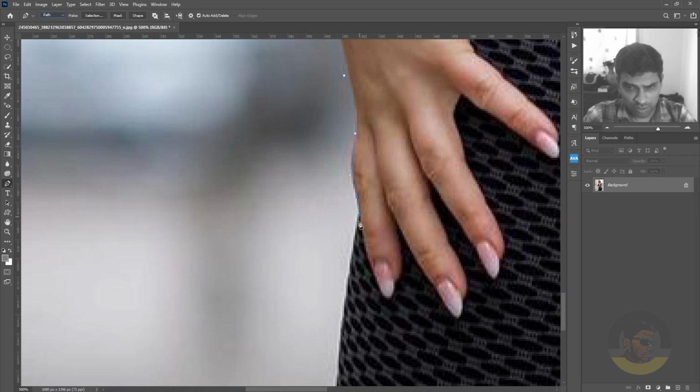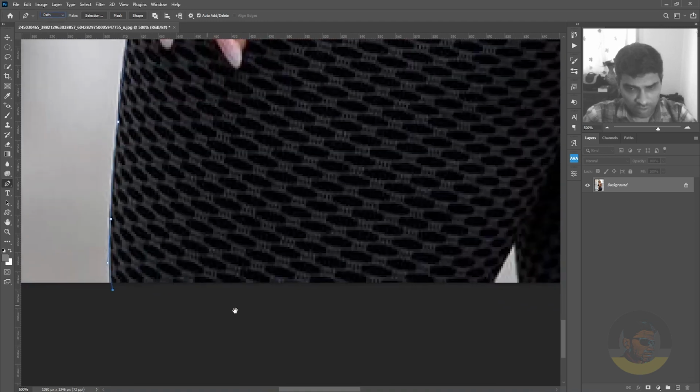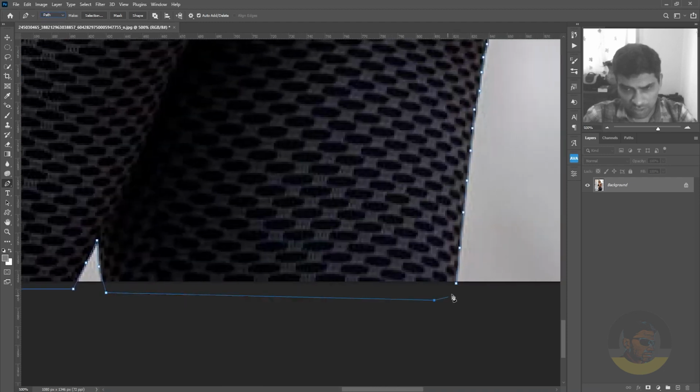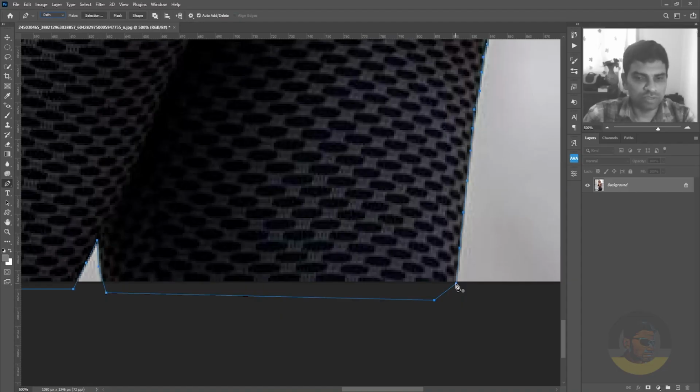Like this, like this. Okay, our selection is almost done with our subject. Let's see how did it go. Close the selection by moving on the first point you created with the pen tool, and a circle will appear around the pen tool which will show you that the selection is closing here. So click that and you have closed your path selection.